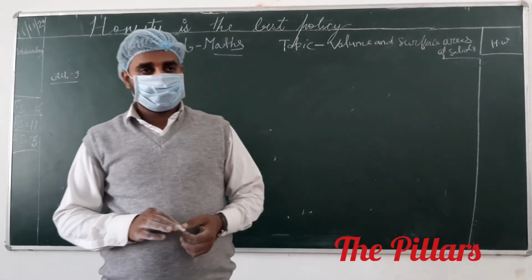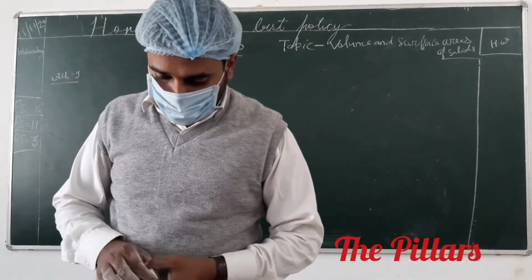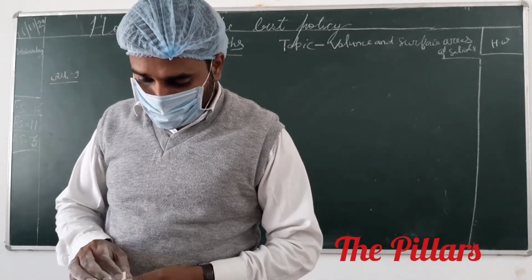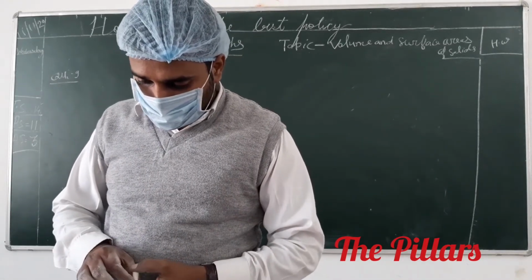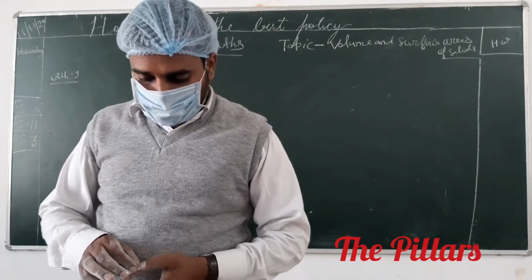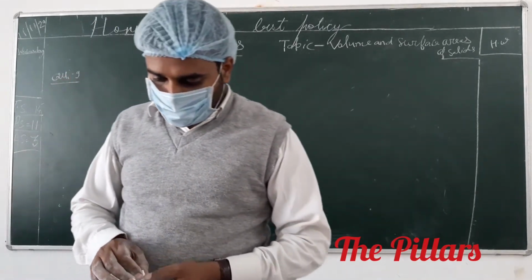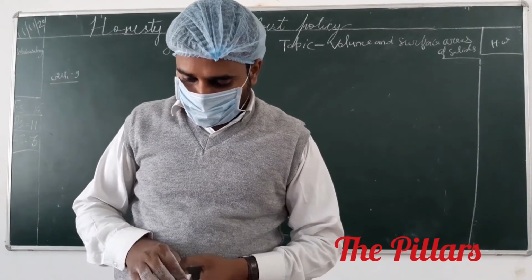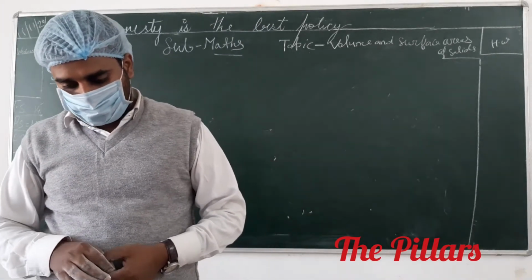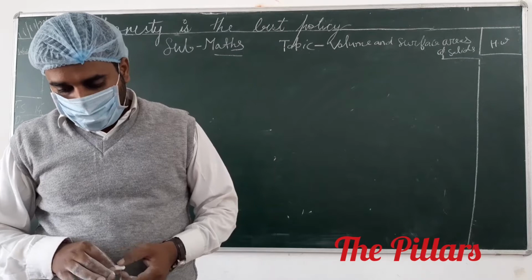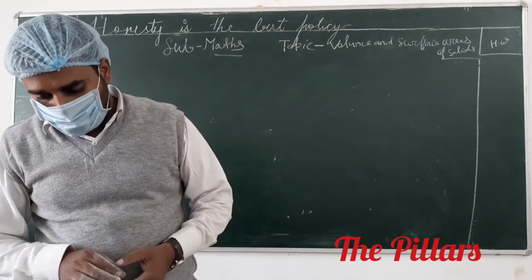See that question number 9. The inner diameter of a cylindrical wooden pipe is 24 centimeter and its outer diameter is 28 centimeter. The length of the pipe is 35 centimeter. Find the mass of the pipe if 1 centimeter cube of wood has mass 0.6 kilogram.